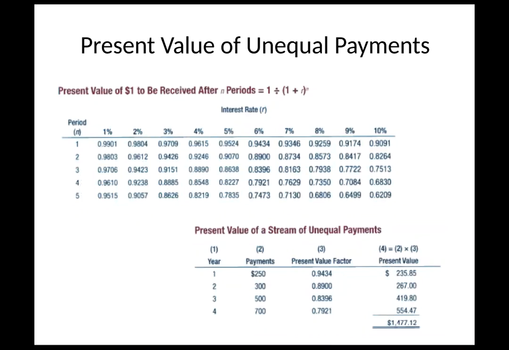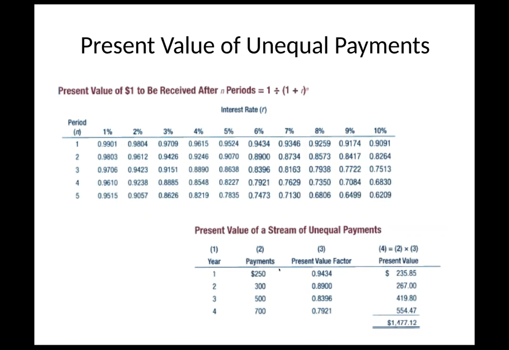The challenge now is, what if we have unequal payments? In the objectives, we said, for equal payments, calculate the present value over a period of time. One of the other things now is we have to figure out what if they're unequal payments over the period. This one's a little more challenging because you can't use the standard formula. We're going to have to calculate each year on its own. So what you'll see in here is they're just using 250, 300, 500, 700 as an example.